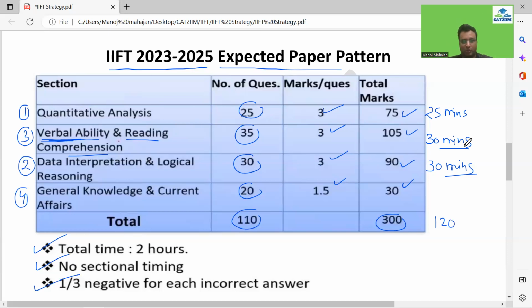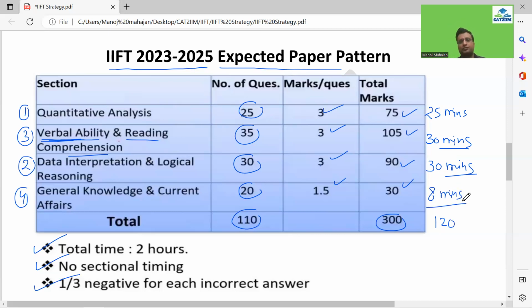Order is totally up to you what you want to do, guys. So want to start with the strength area, or you want to start with a weak area, which could be GK. That's up to you. But starting with the weak area GK and pressing the panic button if not doing well, don't do that. Do it towards the end only. So let's say if I calculate this, guys, this is coming out to 85 minutes as of now. I think so. Max 8 minutes would be good enough, guys, for these 20 questions.